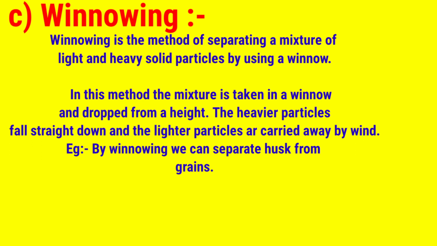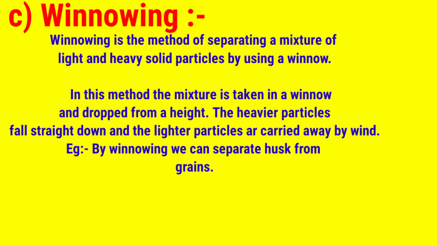A winnow is the apparatus in which we put the mixture, and with the help of wind energy, when there is a blowing of wind, in the direction of the wind we drop the mixture of food grains that contain straw, that is the lighter particles, or soil particles or sand particles that are lighter in weight. They are going to separate from the food grain. The grain will settle down due to high density. So heavier particles fall straight down and the lighter particles are carried by wind.